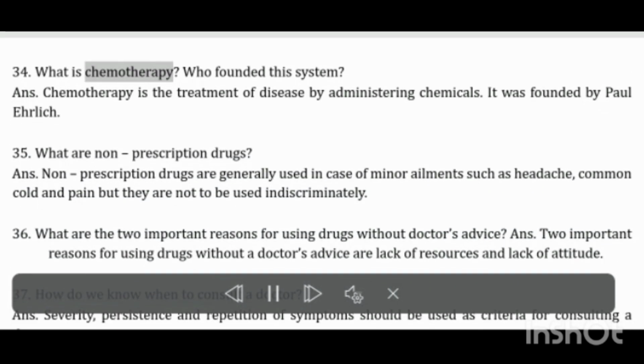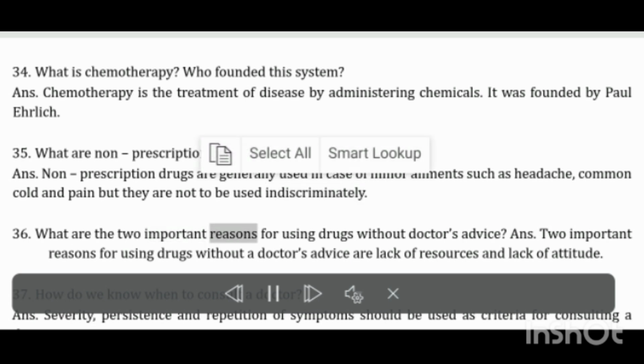What is chemotherapy? Who founded this system? Chemotherapy is the treatment of disease by administering chemicals. It was founded by Paul Ehrlich. What are non-prescription drugs? Non-prescription drugs are generally used in case of minor ailments such as headache, common cold and pain, but they are not to be used indiscriminately.